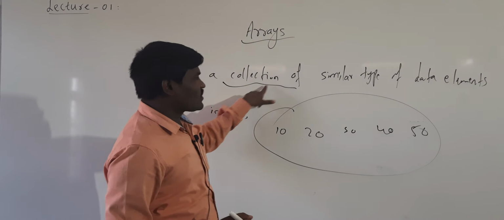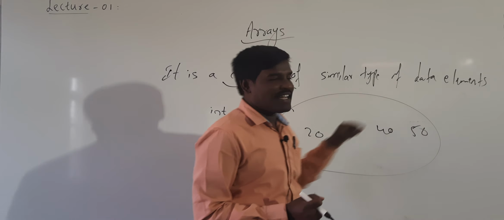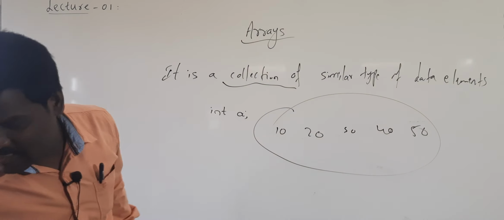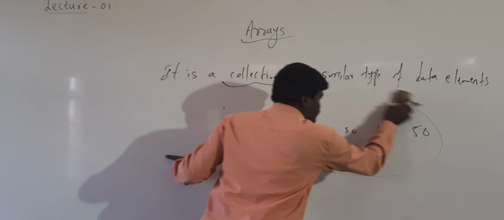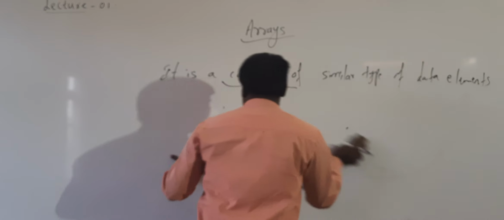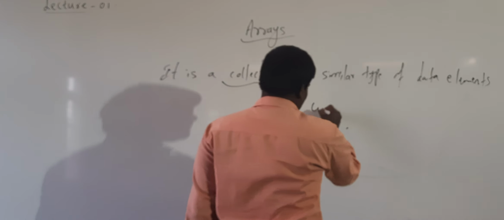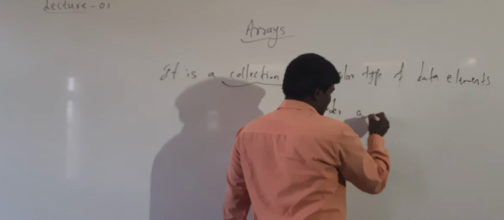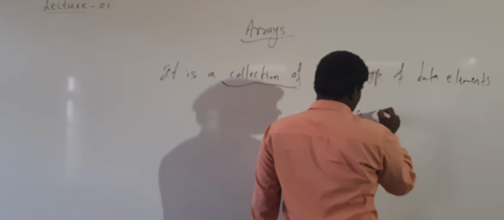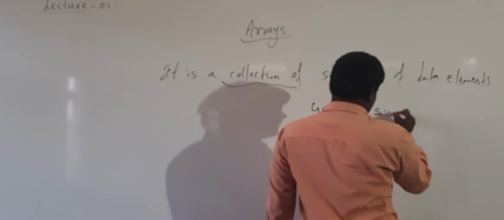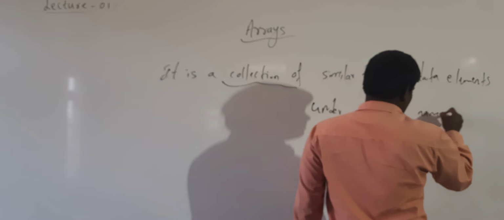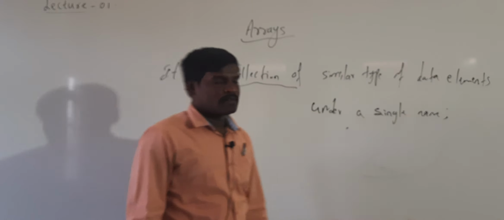It is a collection of similar type of data elements under a single name or unique name.